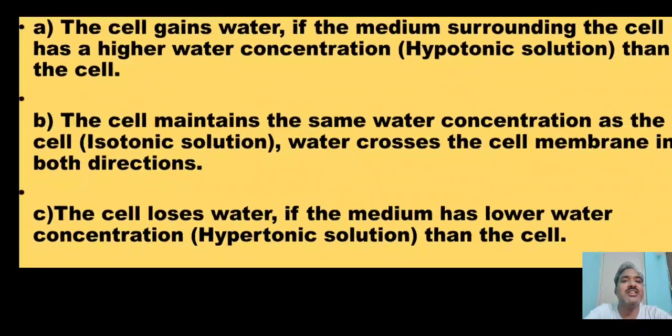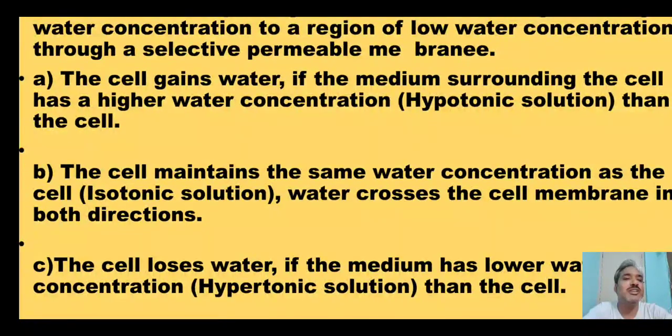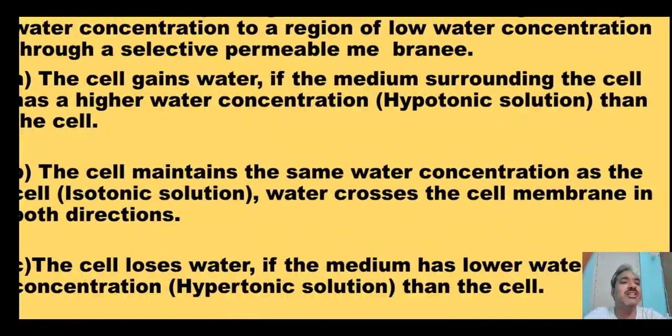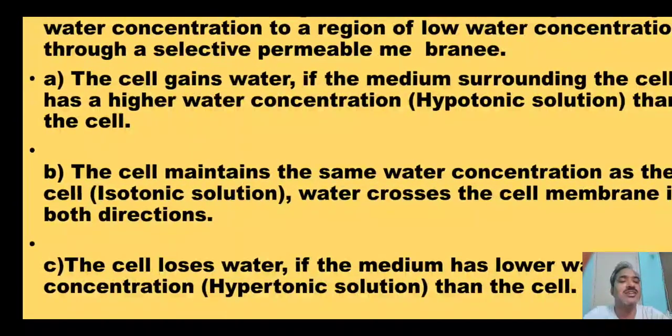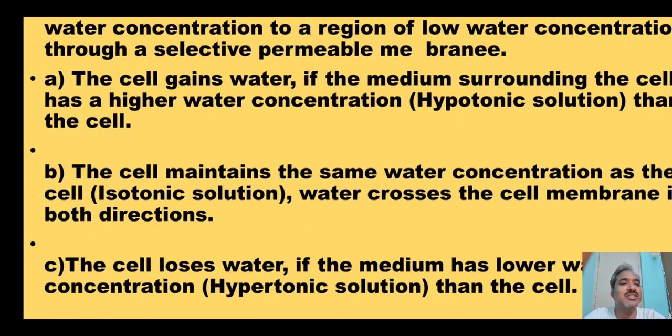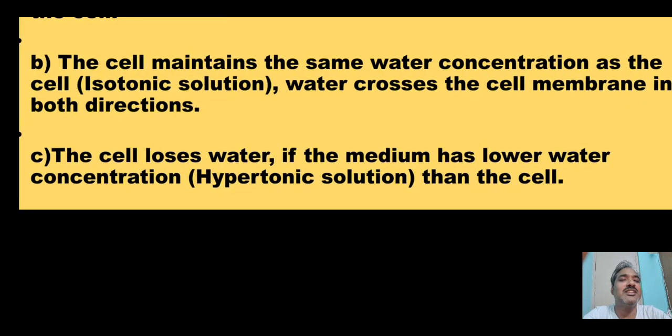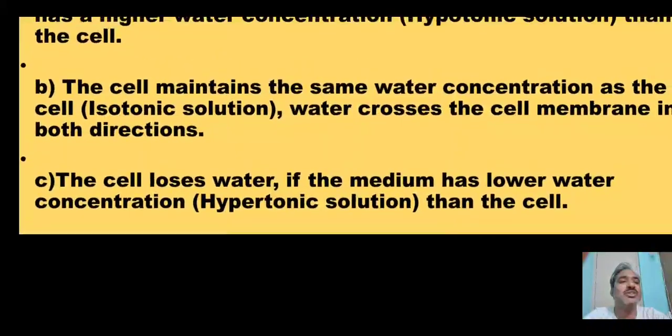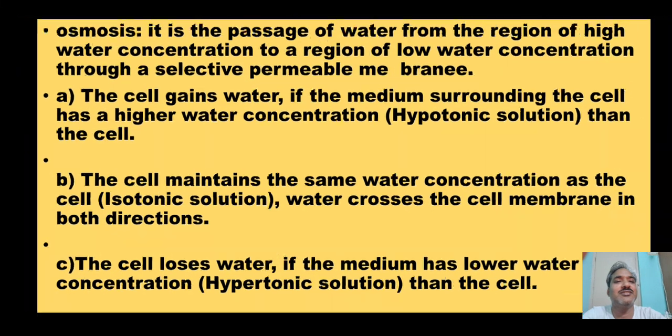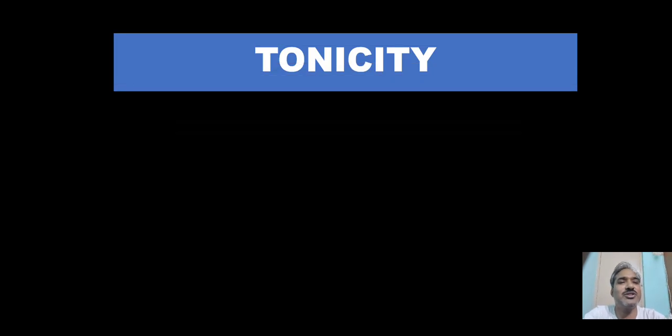Third condition: the cell loses water if the medium has lower water concentration than the cell. Suppose inside the cell water is more and outside the cell water is less. So the water will start moving from inside towards the outside of the cell. That condition is called a hypertonic solution. Next, our topic is tonicity.